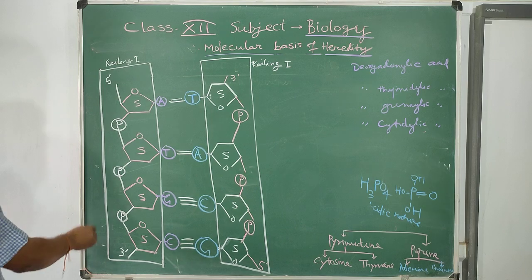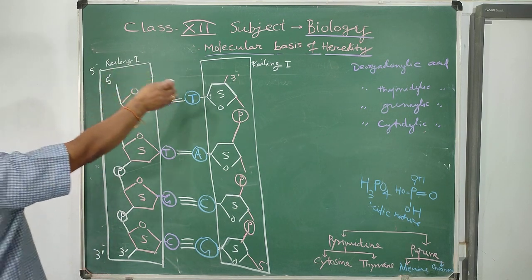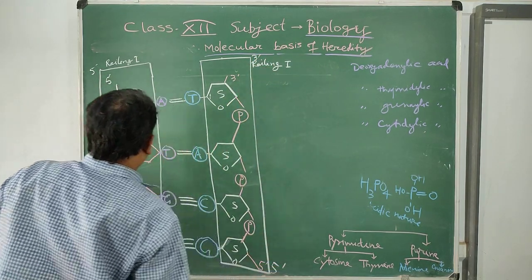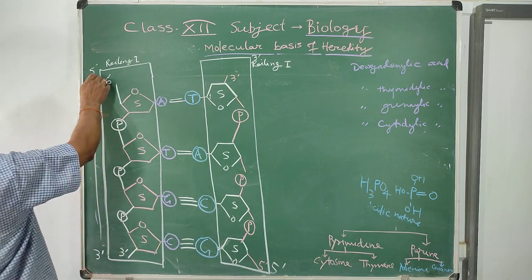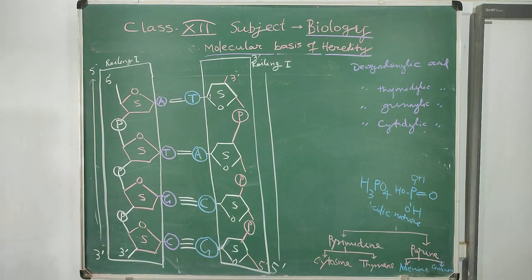They run anti-parallel to each other, 3' and 5', 3' and 5'. So DNA always runs anti-parallel. There are 2 railings. This is the backbone of the DNA molecule.